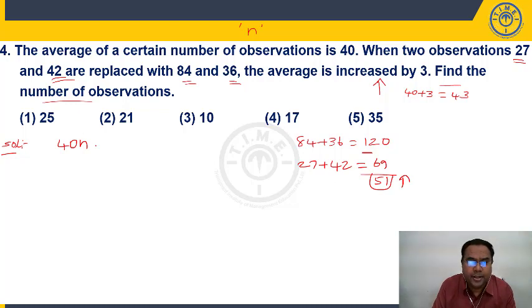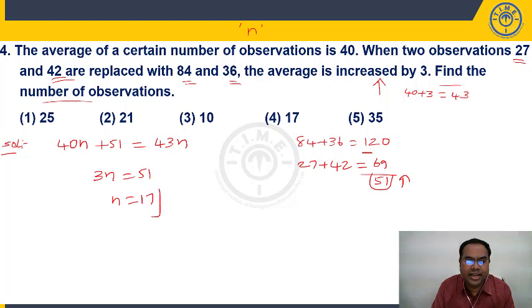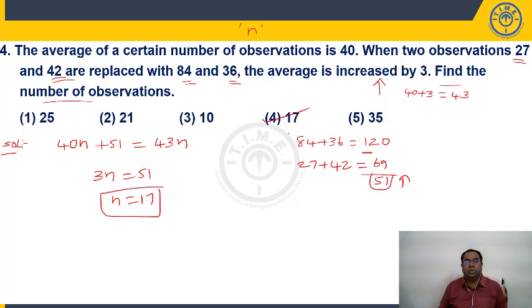So 40n plus 51 is equal to 43n. So 3n is equal to 51. N is equal to how much? 17. So how many observations are there? 17 observations. You got this point?